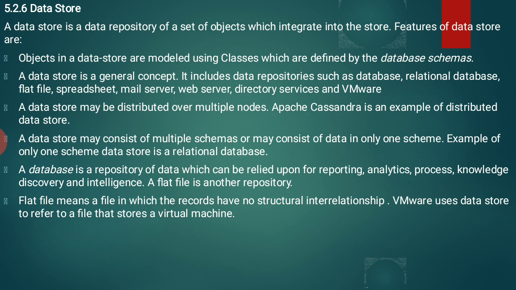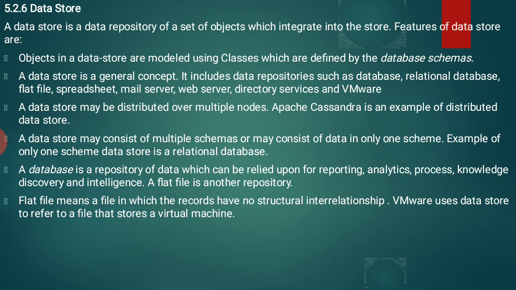Objects in a data store are modeled using classes which are defined by the database schemas. So we are storing the data in the form of a data repository as an object. Objects in a data store are modeled using classes defined by the database schemas. So you are familiar with the database tables. A data store is a general concept.